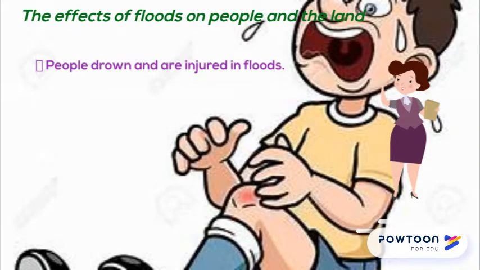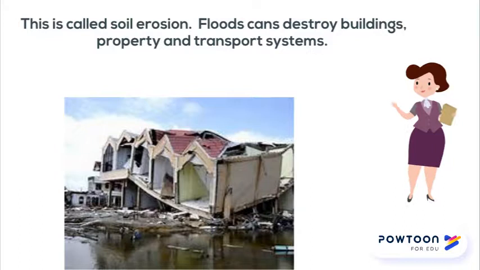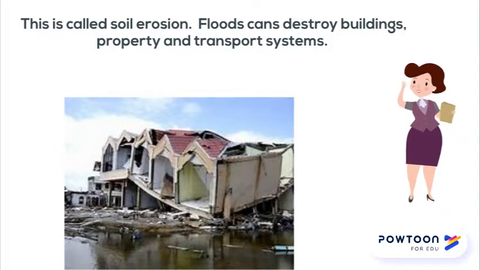The effects of floods on people and the land. People drown and are injured in floods. Floods can destroy crops and animals, resulting in food shortages. Floods can wash away soil, making the land infertile and bad for farming. This is called soil erosion. Floods can destroy buildings, property, and transport systems.